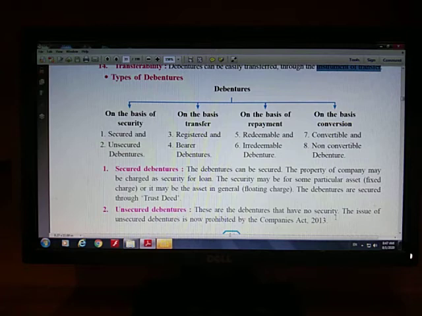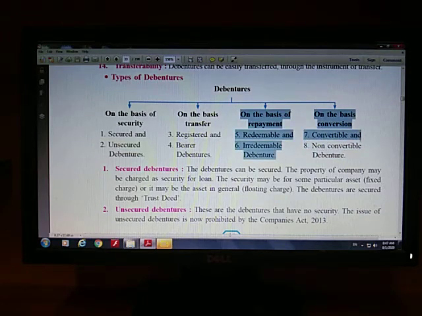8 types of preference shares depending on the basis of security, on the basis of transfer, on the basis of repayment, on the basis of conversion. This particular segment you have studied in preference shares, so I will explain to you at the beginning on the basis of repayment. It is very easy. It is redeemable and irredeemable debentures.